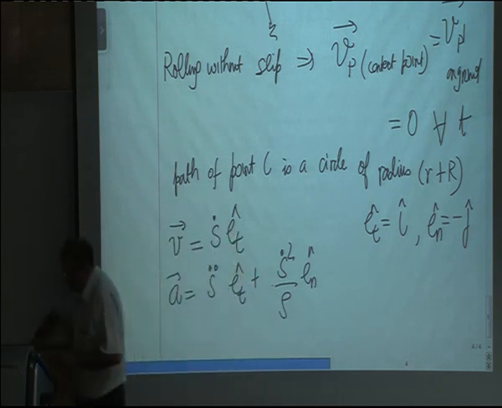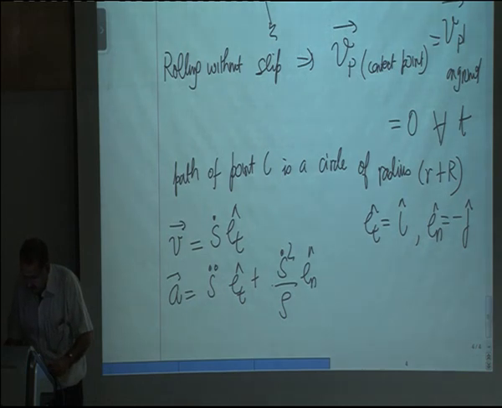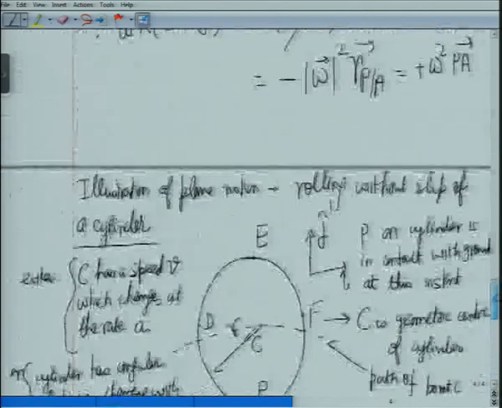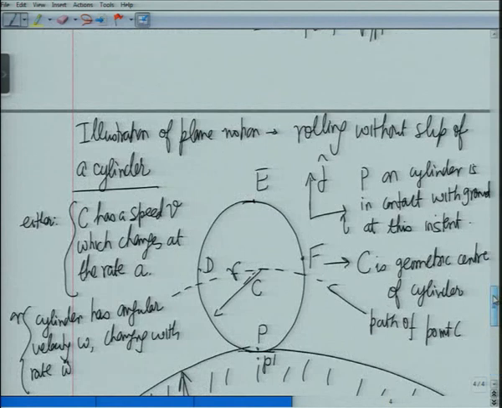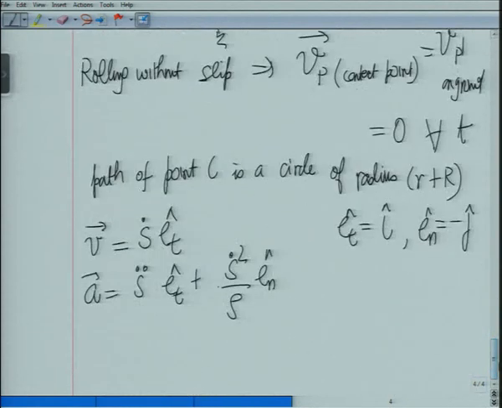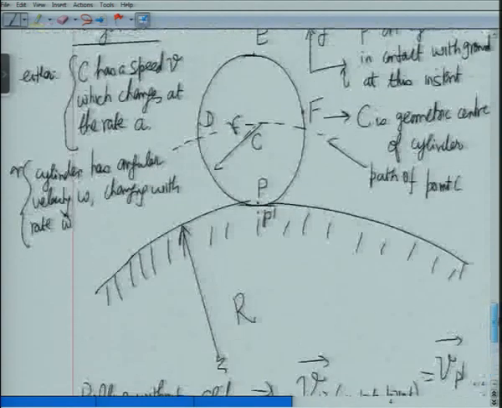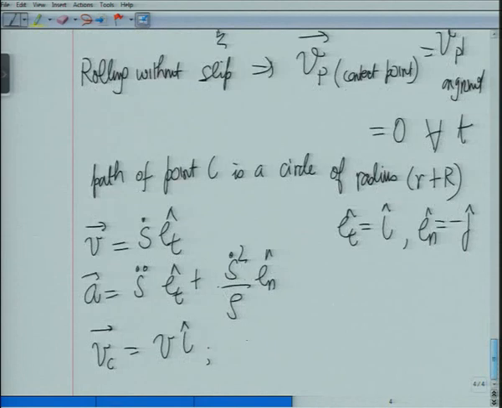Okay. So now we have this, that velocity is equal to s dot et. Now let's assume that we are using the first configuration, that the speed and the rate of change of speed is given to us. So therefore velocity of C will work out to be equal to v times i, because the speed is given to us as v. Now from here let's try to work out the velocity of point P.